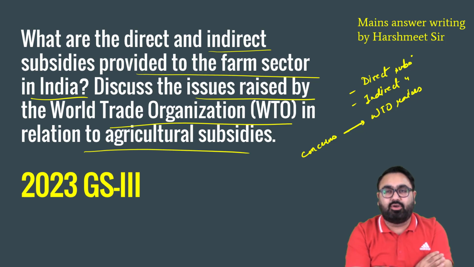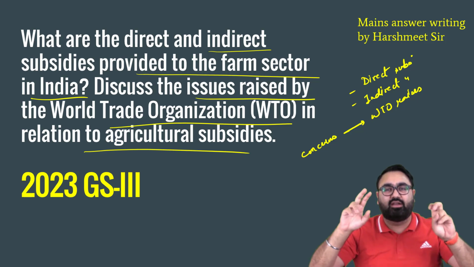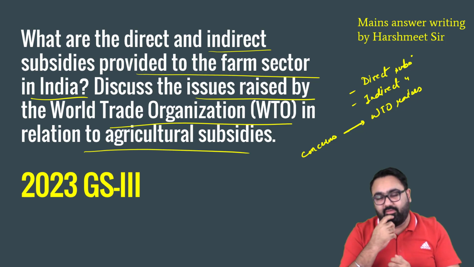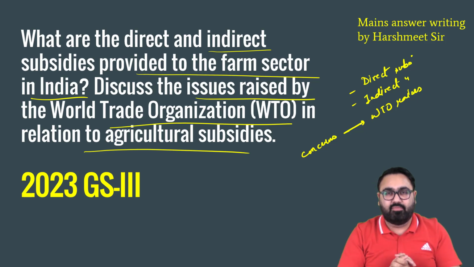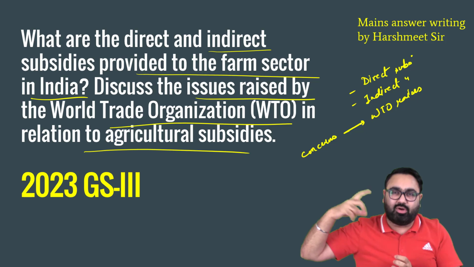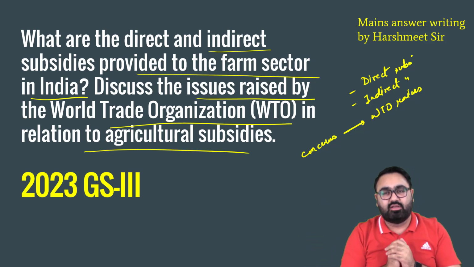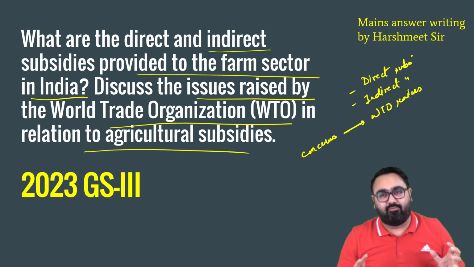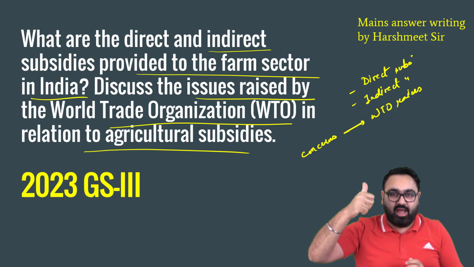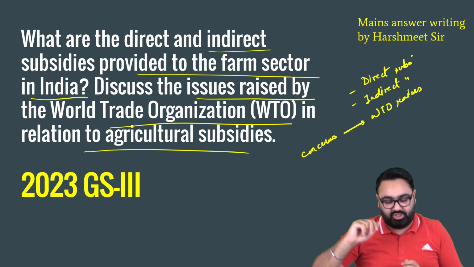The major concern that WTO has is that it will lead to trade distortion. People will buy cheap products from India and then they will export it to other countries. It will distort international trade. That is a major cause of concern. These are the pointers that you have to write here. So again, direct subsidy, indirect subsidy, and the WTO issues.